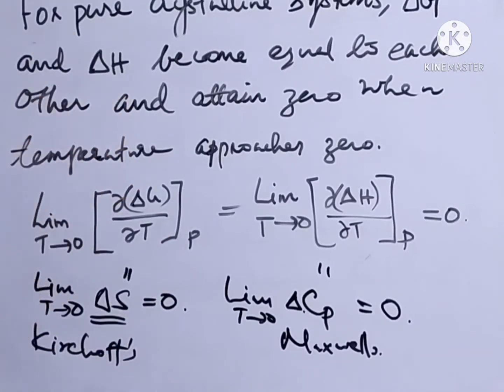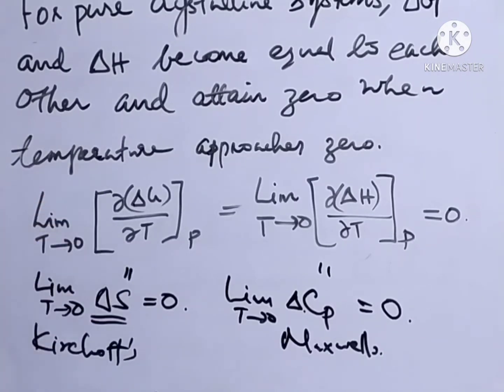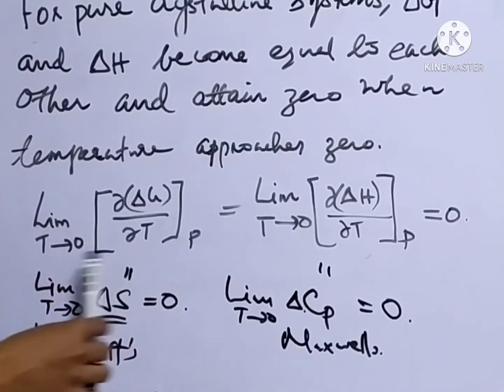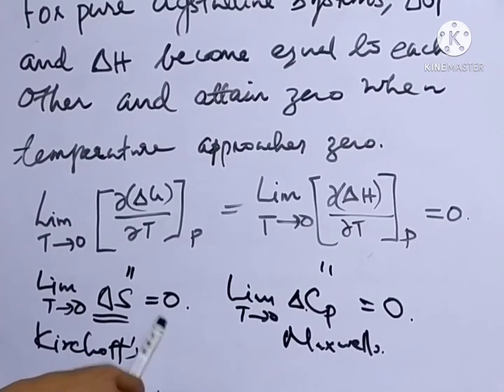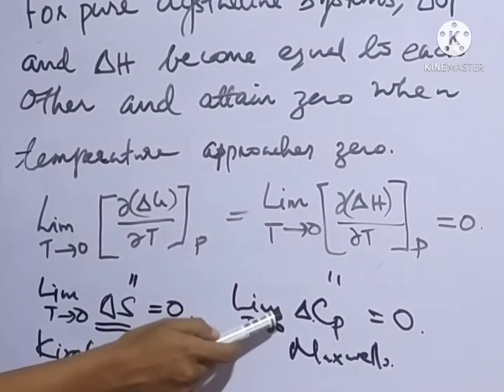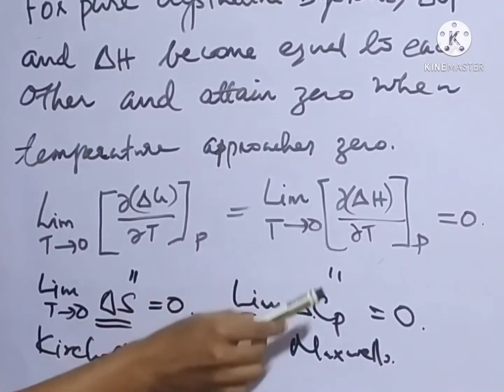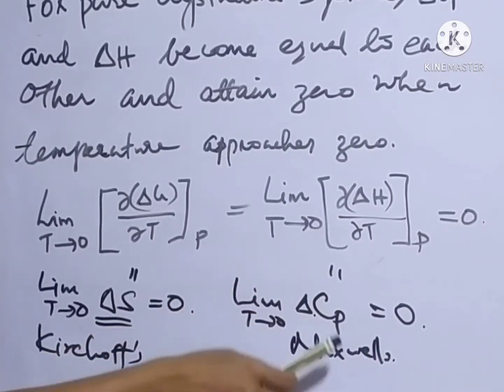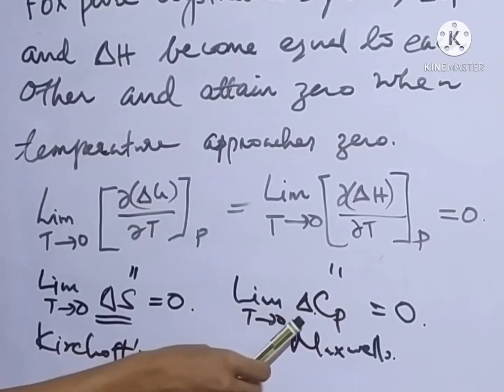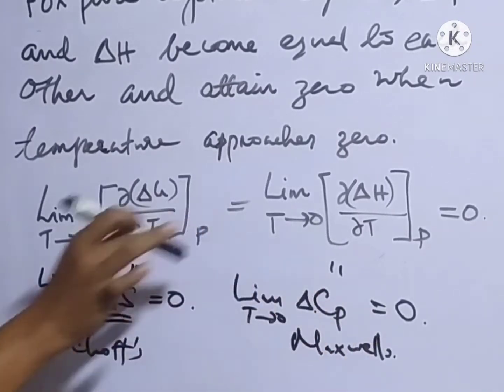So from the Nernst heat theorem, it is clear that when temperature approaches a very low temperature, the entropy of the system becomes equal to 0. And here delta Cp equal to 0 indicates that the difference in heat capacities of the products and reactants equals 0.